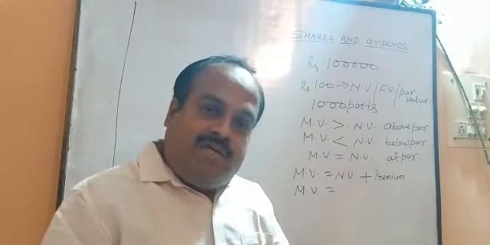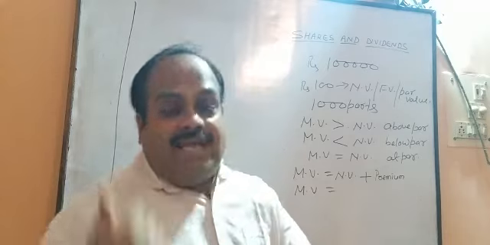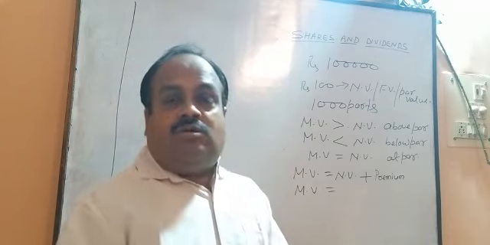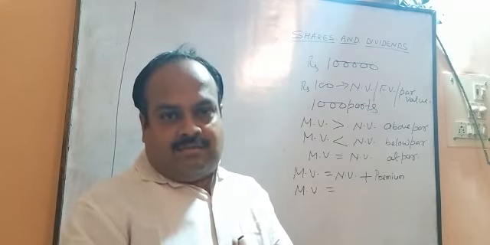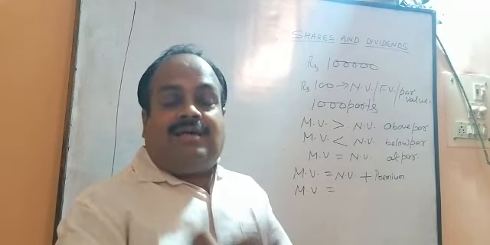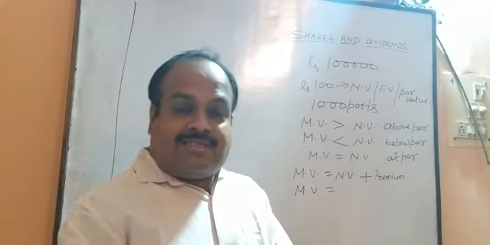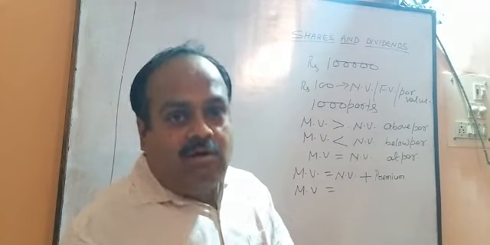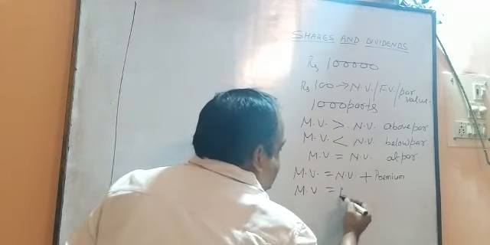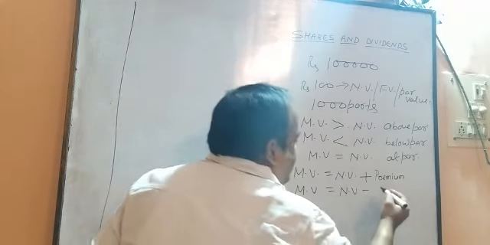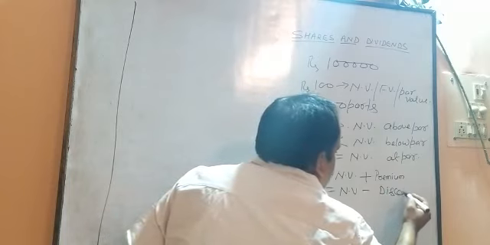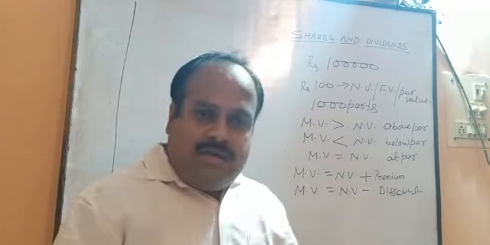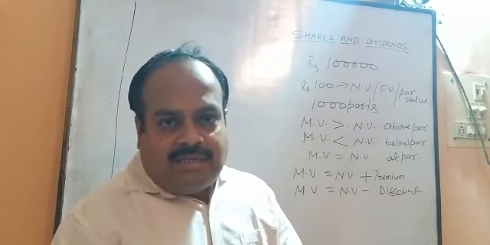such a case in which the market value is less than the nominal value. In that case, we need to subtract. What do we need to subtract? The discount. We say that the shares are available below par. In that case, we need to subtract the discount. So the market value depends on the premium or the discount.